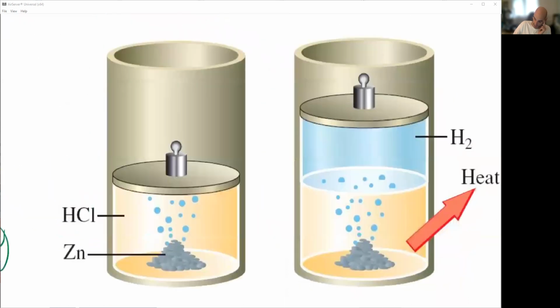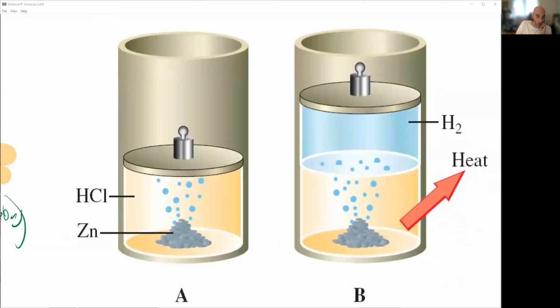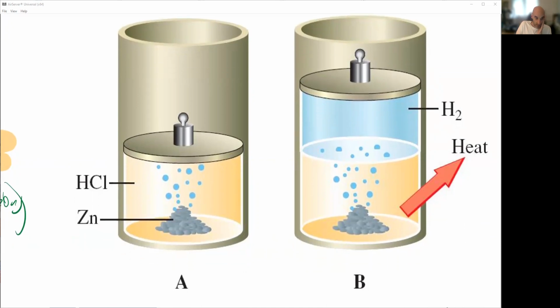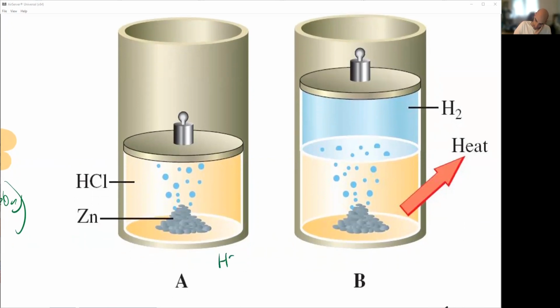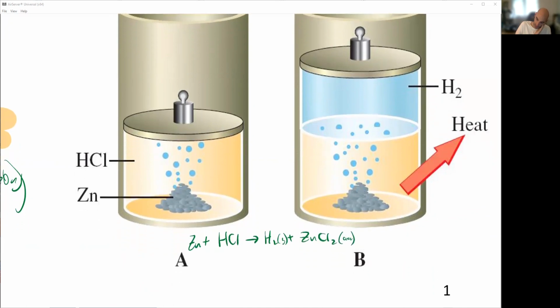So let's look at this system right here. What we're seeing is this reaction of HCl and zinc. HCl plus zinc is creating H2 gas plus zinc chloride, aqueous. And so we're getting a couple of things.